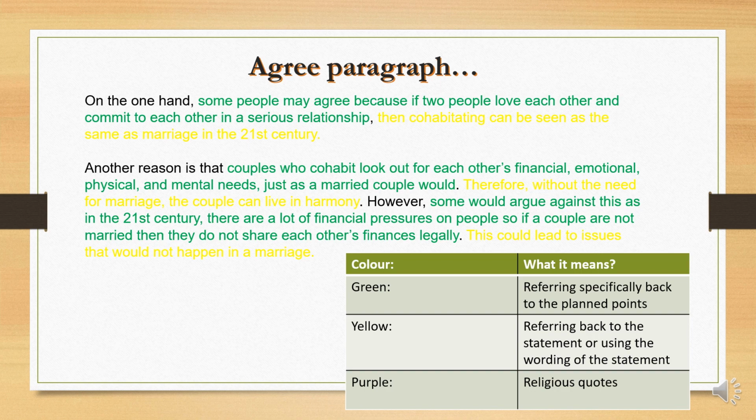So cohabitating would increase that, whereas with marriage, you are actually working together. So your finances are legally obliged to be with each other. So again, this won't lead to any issues, whereas cohabitating would. So in fact, this is not just an agree paragraph, but you've got your disagree points in there as well.